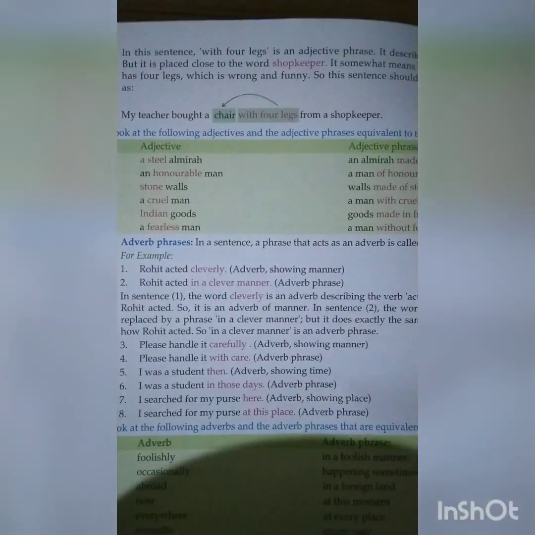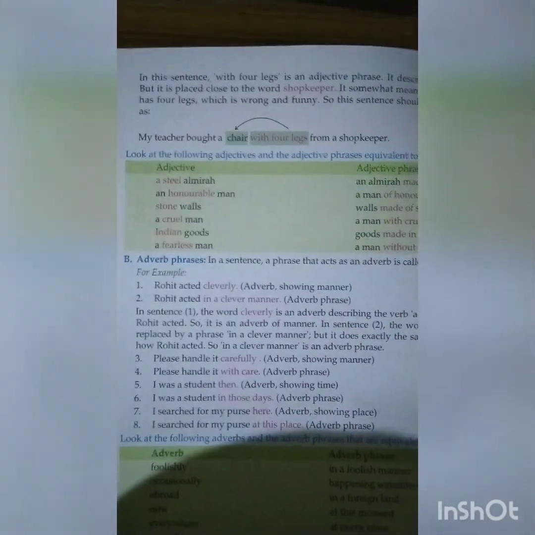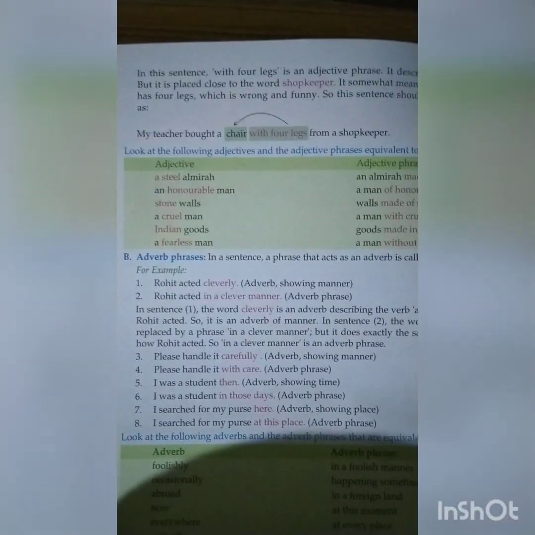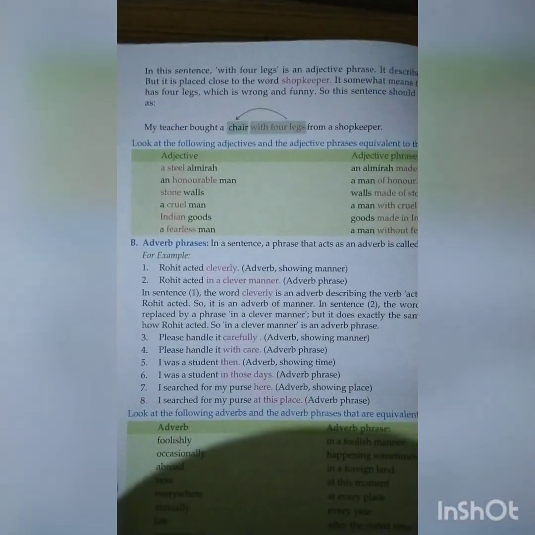In a sentence, a phrase that acts as an adverb is called an adverb phrase. For example, Rohit acted cleverly. It is showing manner, how Rohit acted, so it will be an adverb. But if we say Rohit acted in a clever manner, that will be your adverb phrase.